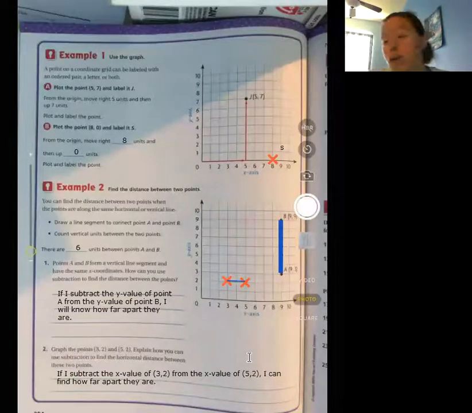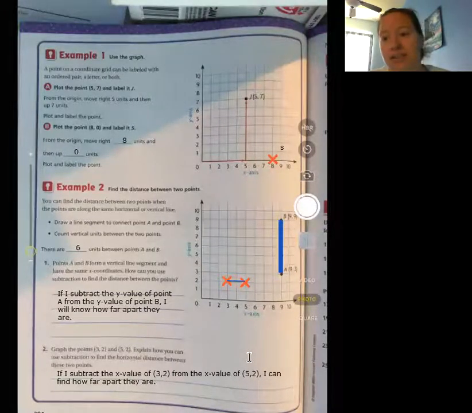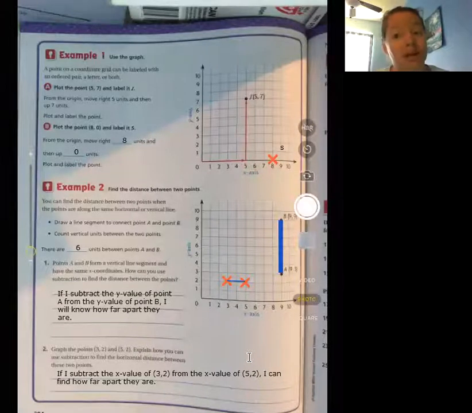That's really all that we're doing here. We're subtracting x values if they have the same y value, and subtracting y values if they have the same x value. So you subtract whatever number is different. If the x's are different, you're subtracting x's. If the y's are different, you're subtracting y's. Does that make sense?